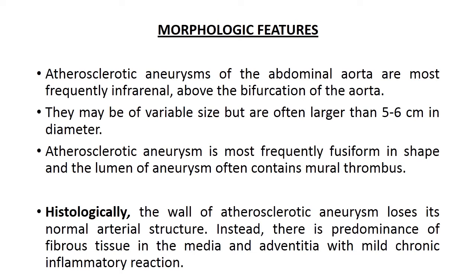Mural thrombus means organized thrombus; it contains blood clot as well as fibrin. Histologically, the wall of an atherosclerotic aneurysm loses its normal arterial structure. Instead, there is predominance of fibrous tissue in the media and adventitia with mild chronic inflammatory reaction.